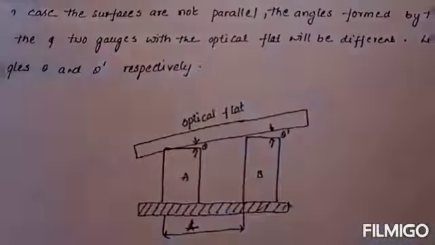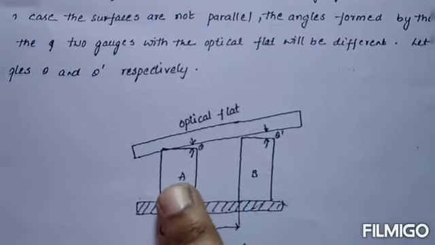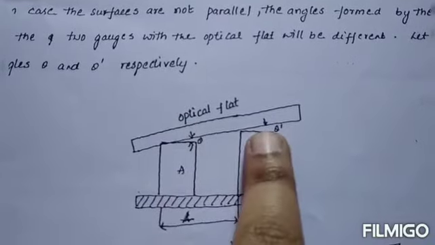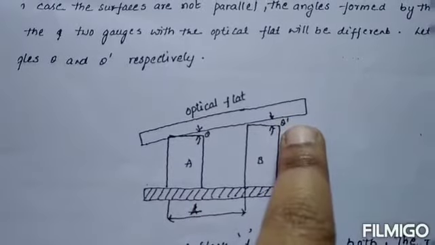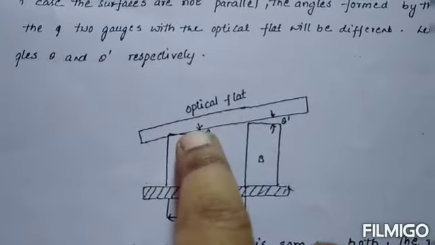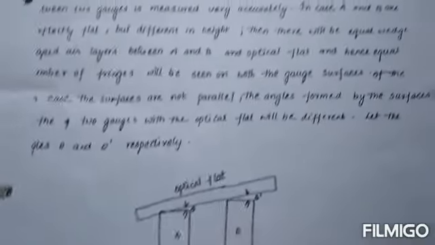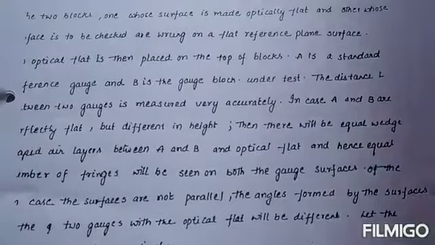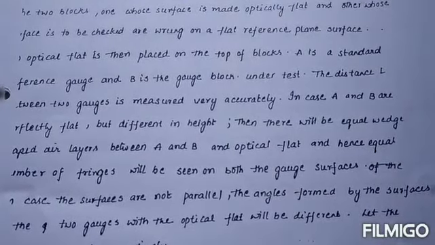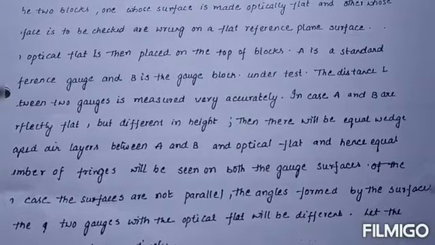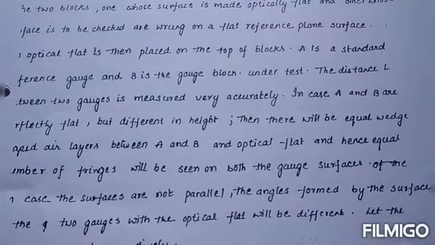Here we are using blocks A and B, which are gauge blocks. We should find out the dimension, so we take an optical flat, for any different heights also. You keep the optical flat here and measure the two different gauge blocks. The optical flat is placed on the top block. A is the standard reference gauge and B is the gauge block under test. The distance between the two gauges is measured very accurately.